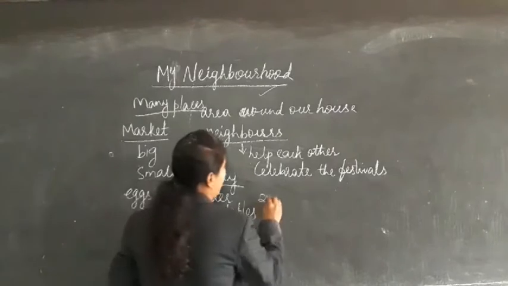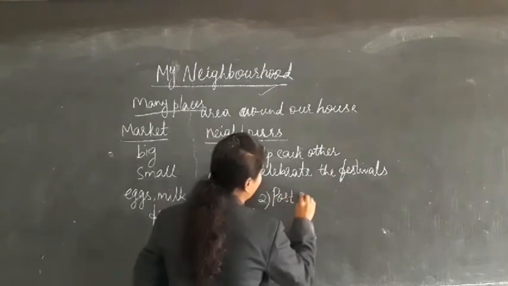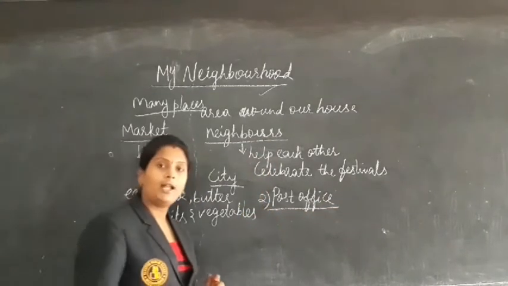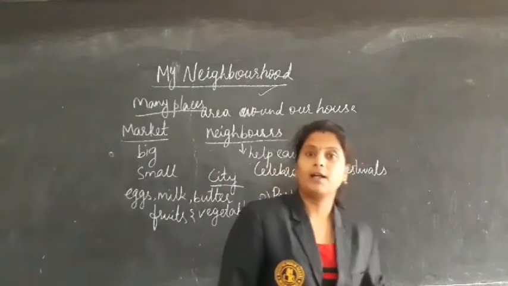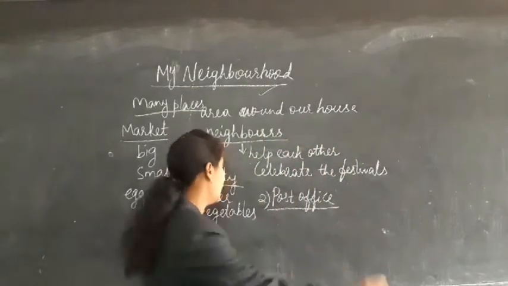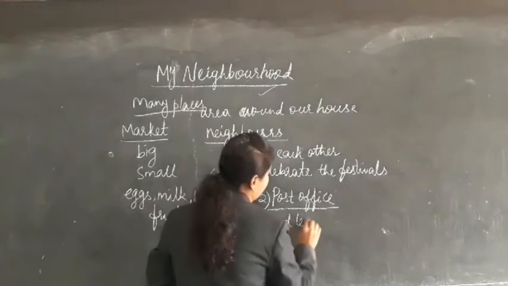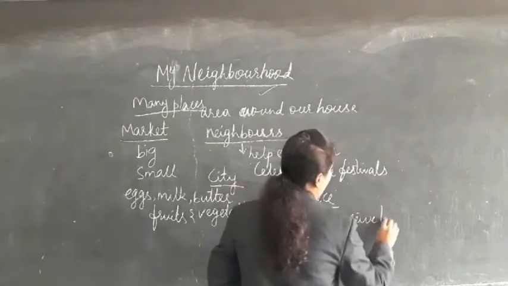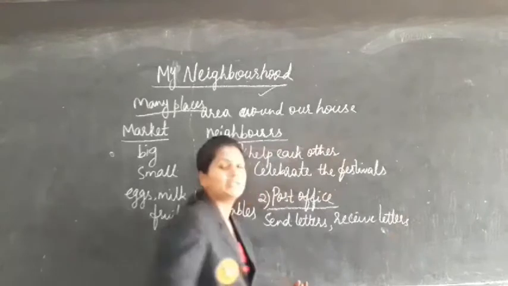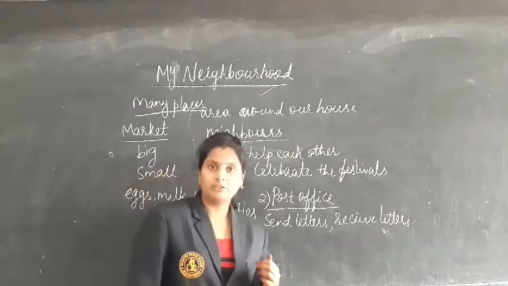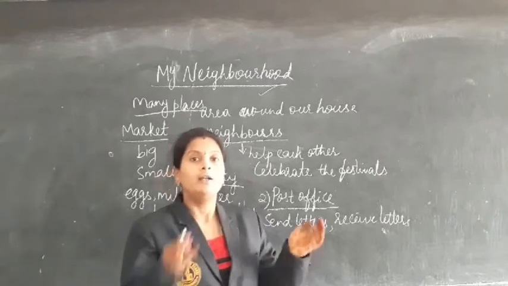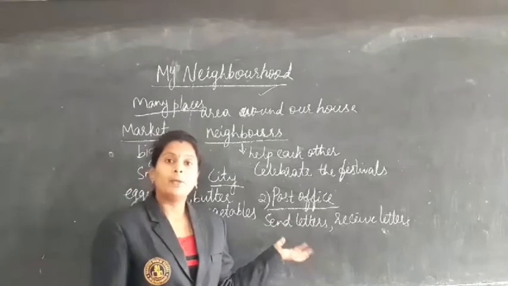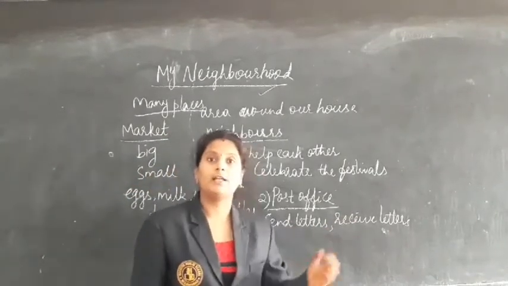Next, coming to the post office. The second one is the post office. What is the use of the post office? We can send letters and we can receive letters. We also receive letters from the post office, and we can also deposit money in the post office. We will put the letters in a letter box.